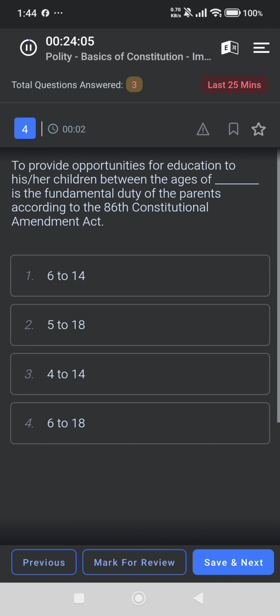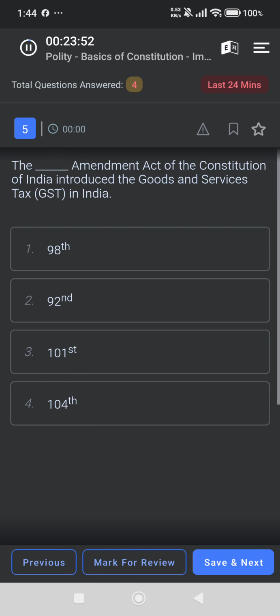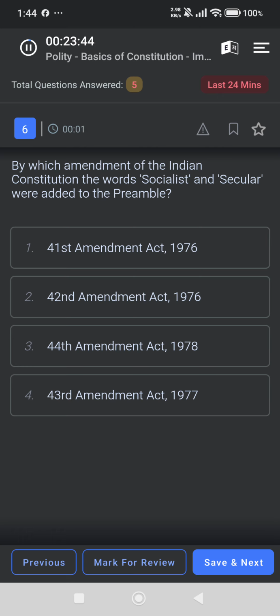To provide opportunities for education to his or her children between the ages of 6 to 14 is the fundamental duty of the parents according to the 86th Constitutional Amendment Act. The Dash Amendment Act of the Constitution of India introduced GST in India. 101. By which amendment of the Indian Constitution were the words socialist and secular added to the preamble? 42nd.